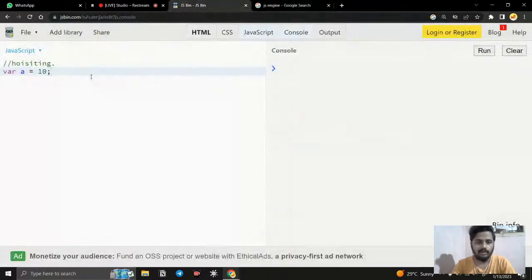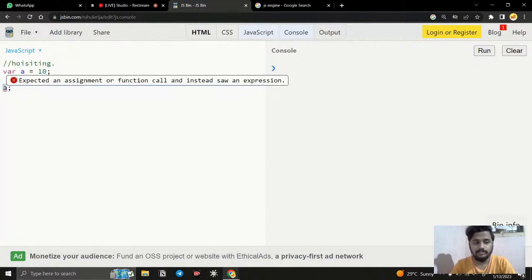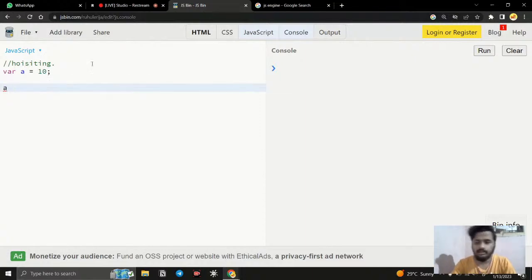But when I call a, now what is it calling? Sorry, it is calling a variable. If I simply say a, it will not throw any error. Why? Because we are calling it, but we don't say where to display the answer, right? So I call console.log to display my answer. For example, I say console.log(a), so I just want to display whatever is in the container in my console.